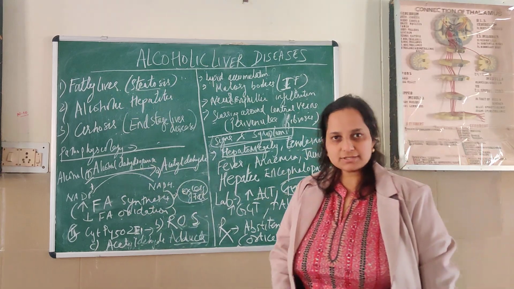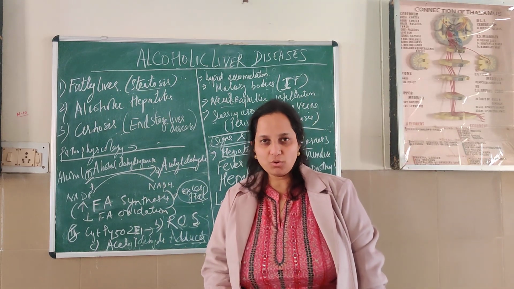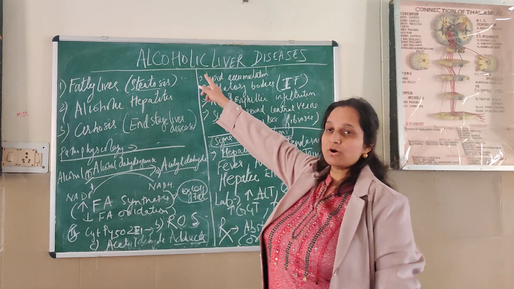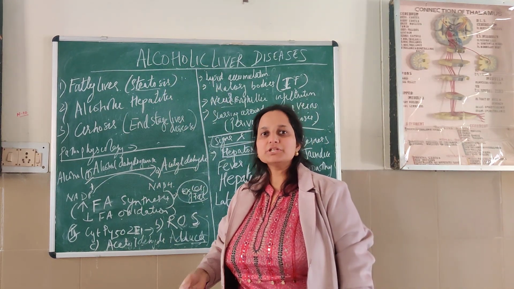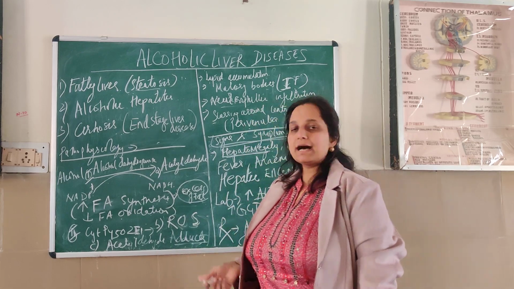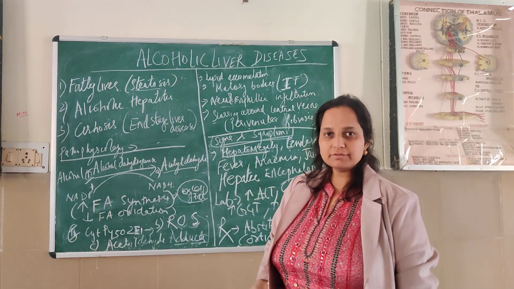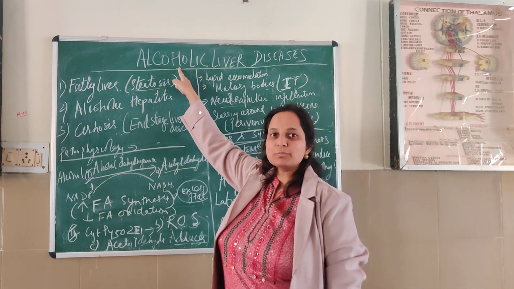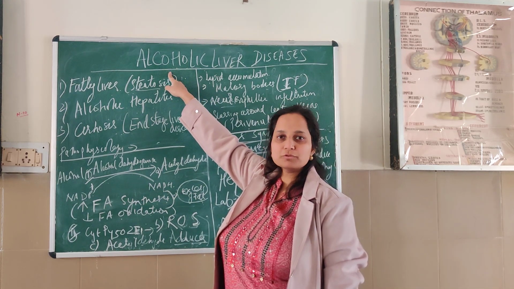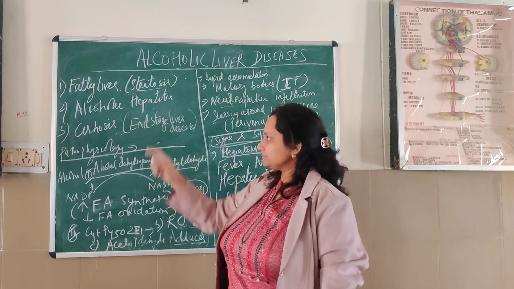Today I am back with a new topic, which is alcoholic liver disease. As the name suggests, it occurs due to excess consumption of alcohol. The severity of alcoholic liver disease correlates with the amount and the duration of alcohol drinking. Other risk factors are gender: females are more prone to the side effects of alcohol, genetics, and obesity. Obese people are also more prone to the alcoholic side effects.